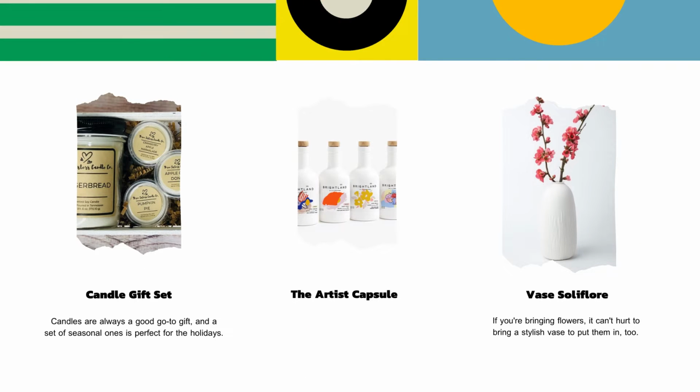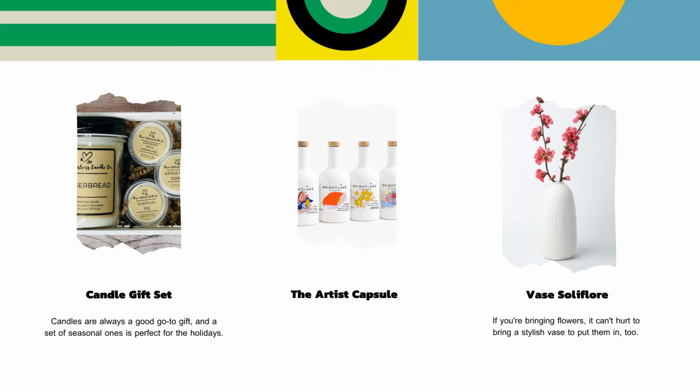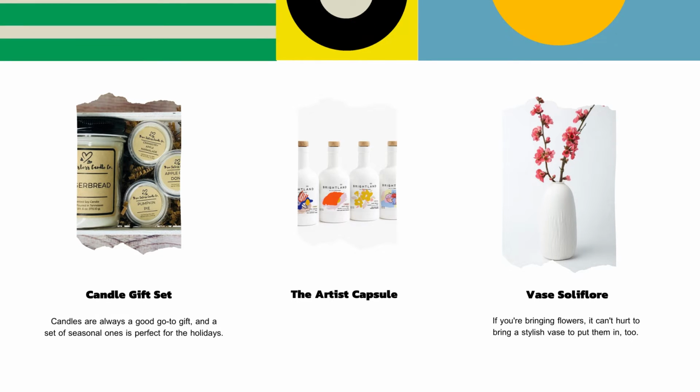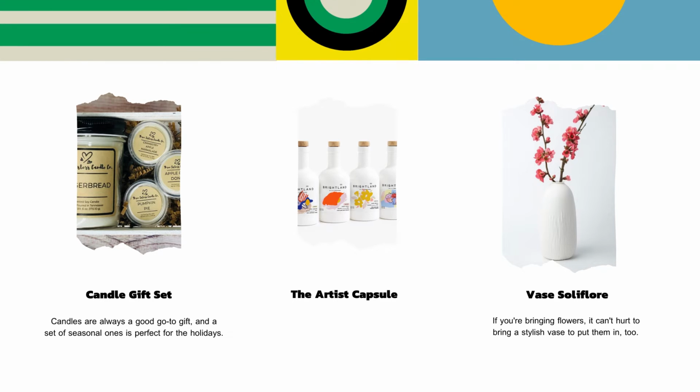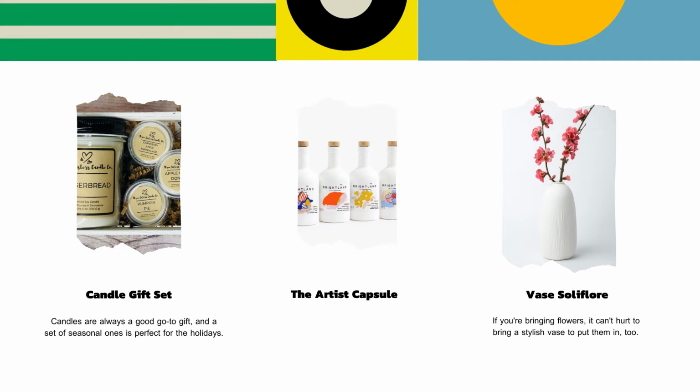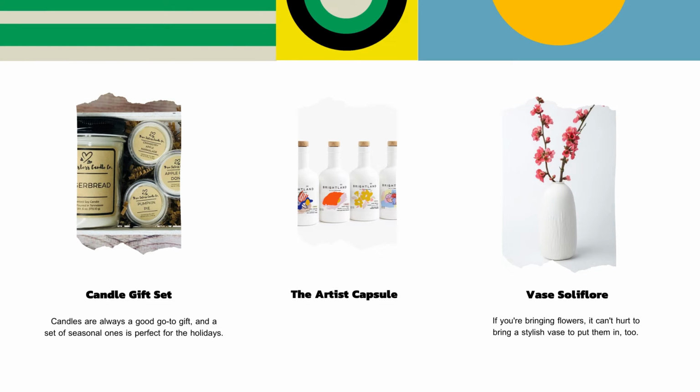Candle gift sets. Candles are always a good go-to gift, and a set of seasonal ones is perfect for the holidays. The artist capsule. Vase soliflora.